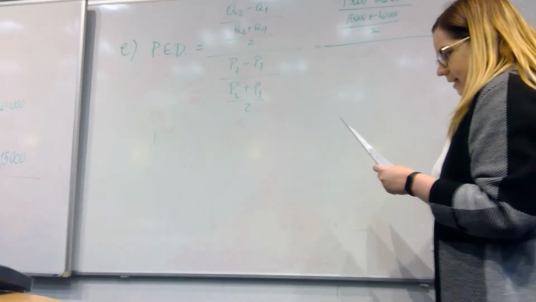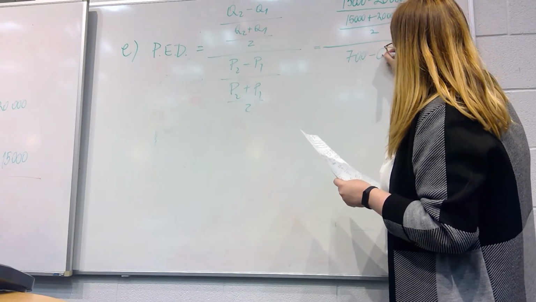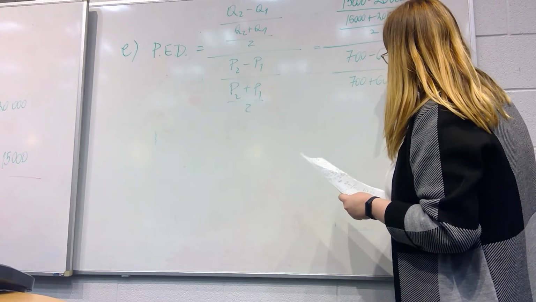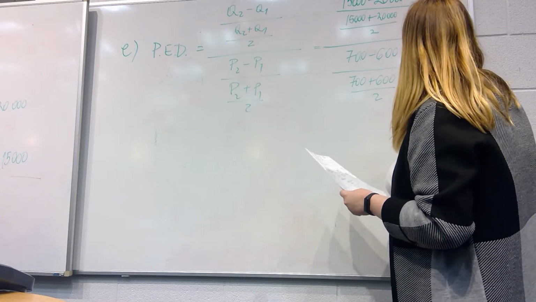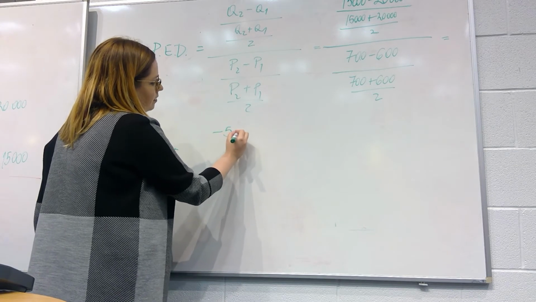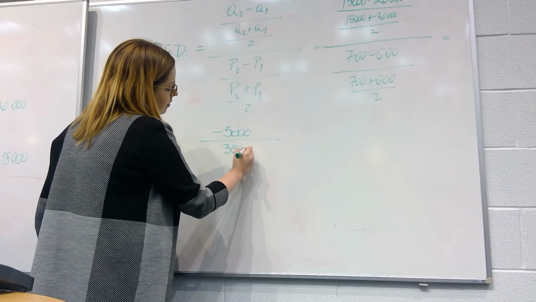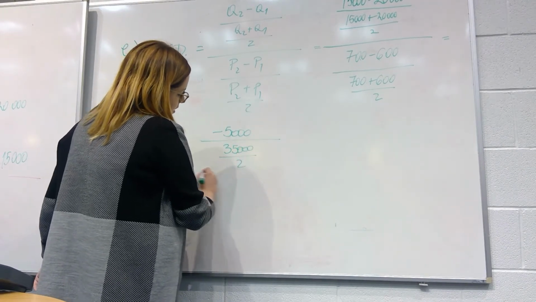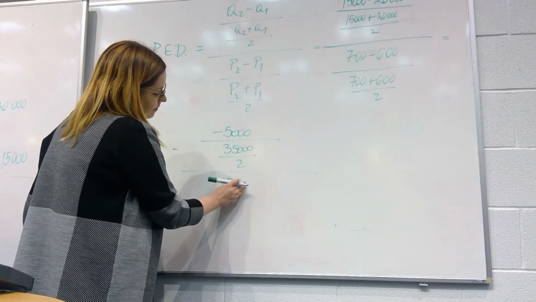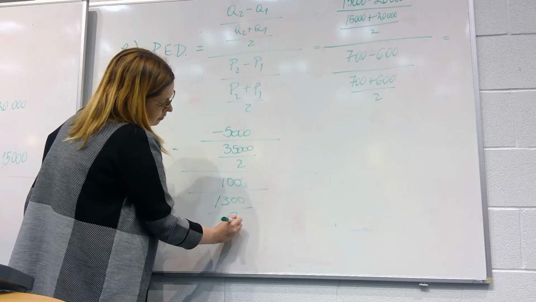And our new price is 700 pounds, our old price was 600 pounds, and then we have (700 plus 600) over 2. So we have minus 5,000 divided by 35,000 over 2, all divided by 100 over 1,300 divided by 2.